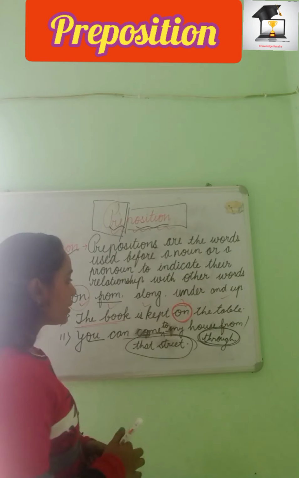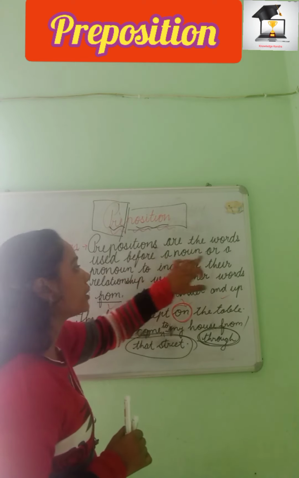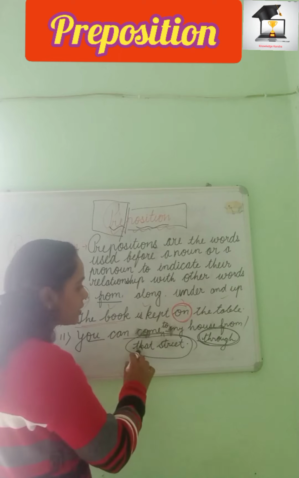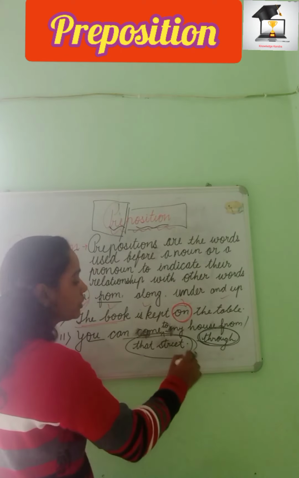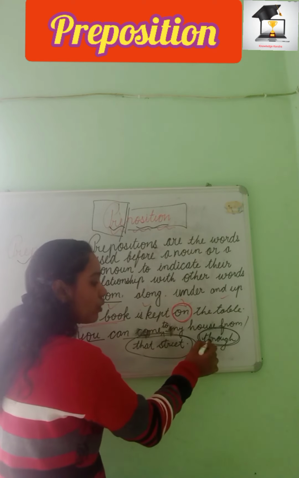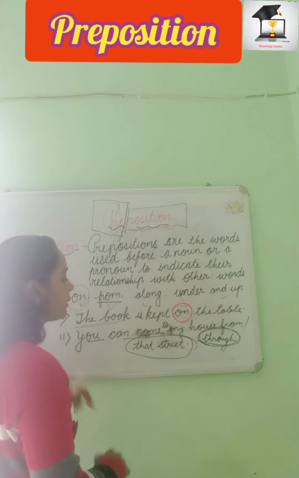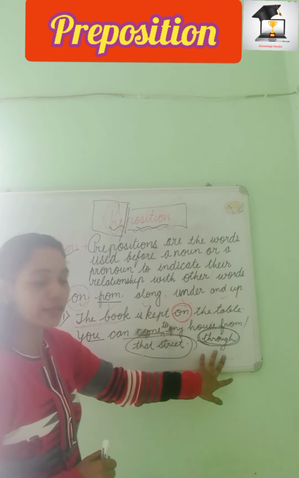So here you can see, as the definition says, prepositions are used before a noun or pronoun. The street is a noun, the table is a noun, and before that on is used, that is a preposition. Before this noun again through is used, that is a preposition. So the definition is fulfilled here, and here it is used for direction.